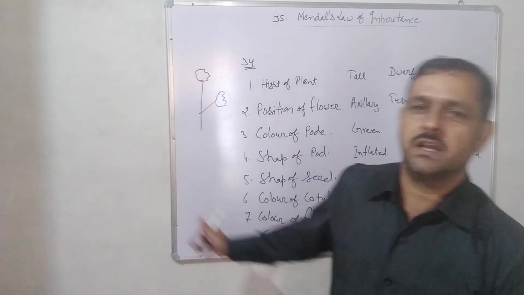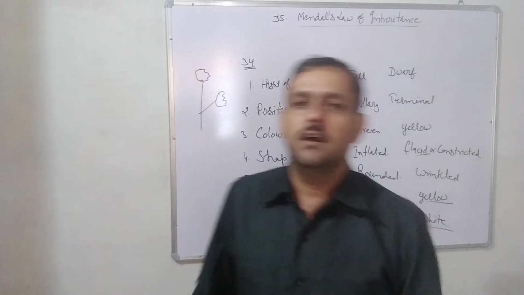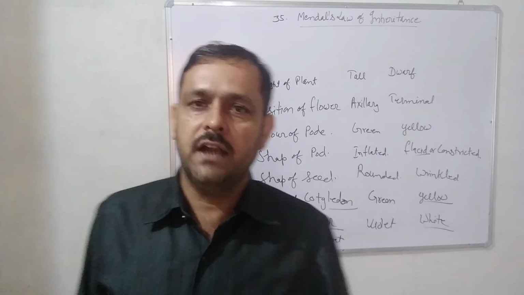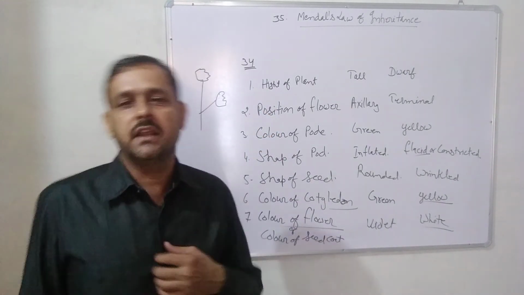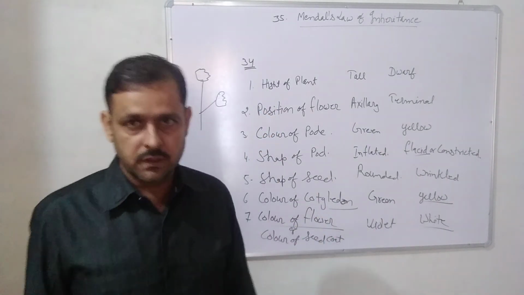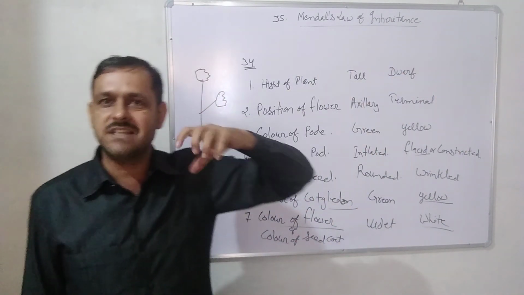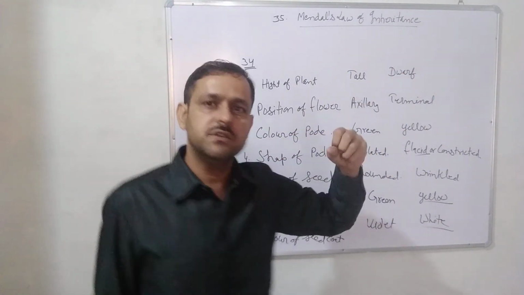On these 7 characters Mendel did his 3 experiments: first monohybrid, second dihybrid, and third polyhybrid, and gave three laws of inheritance, and those laws are also called the laws of genetics.